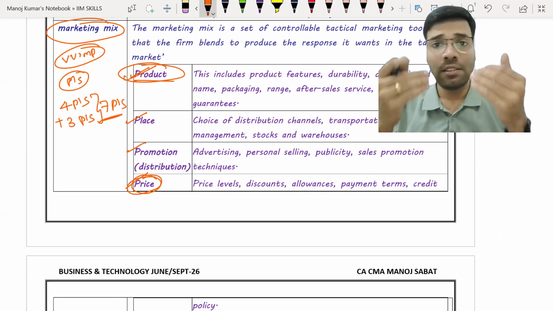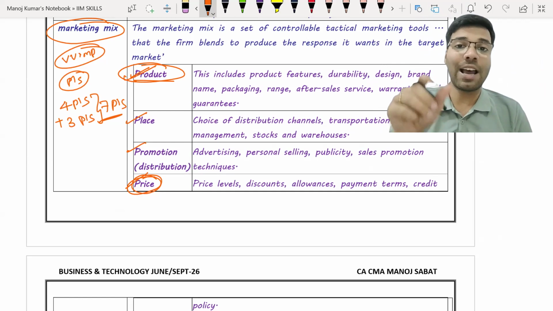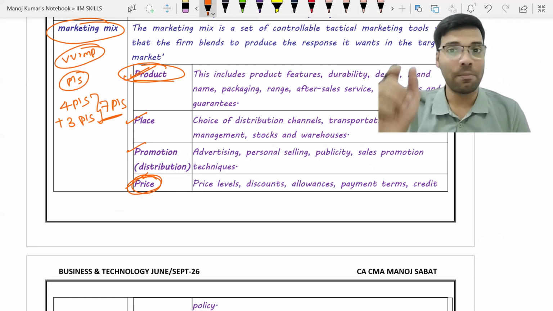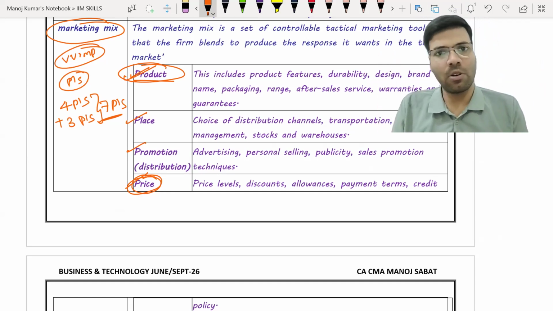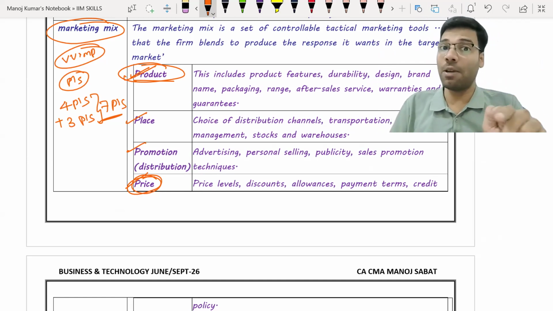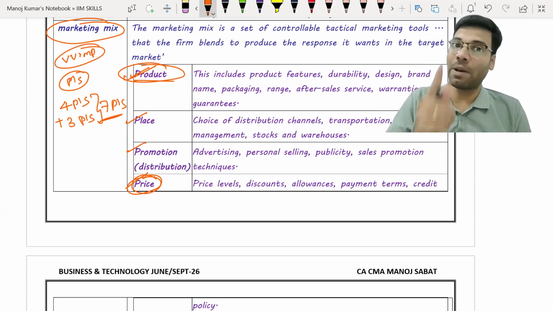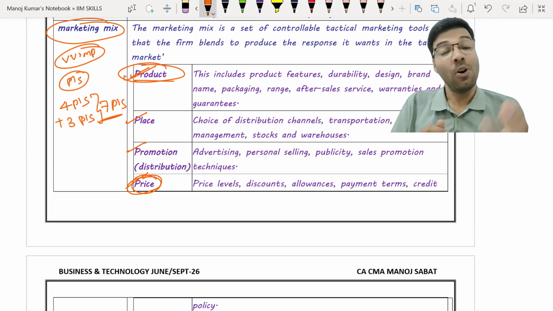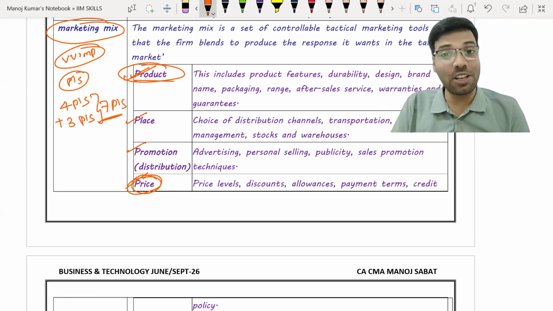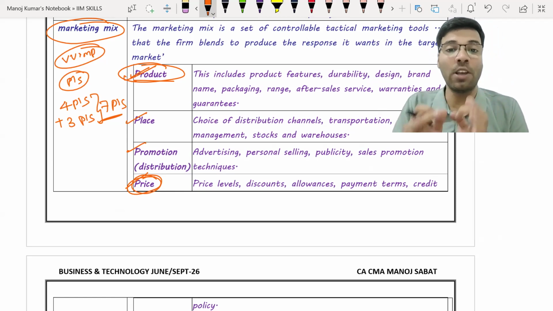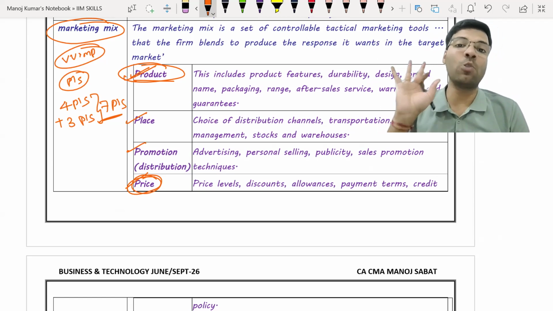Price is nothing but the amount of monetary value that has been assigned for a product is called as price. I can't say that that is the value of the product. Why? Because value of the product depends upon the satisfaction levels and the problem solving capacity to the customer. So customer is going to determine the value of the product, but from the organization's point of view, we need to only concentrate upon what? Price is nothing but a monetary tag that is being allocated to a product.